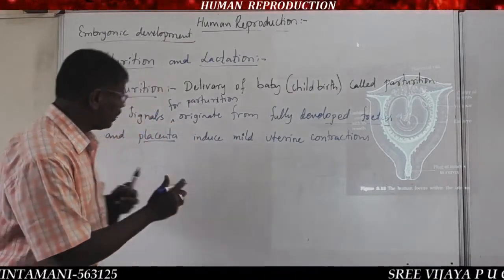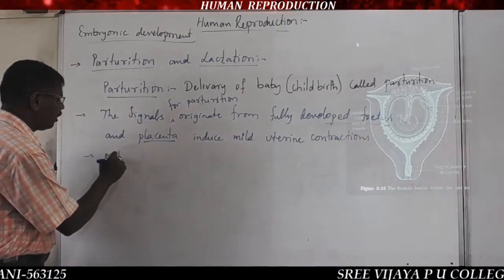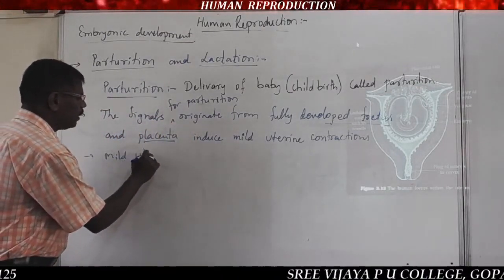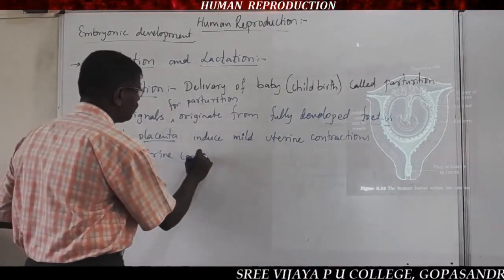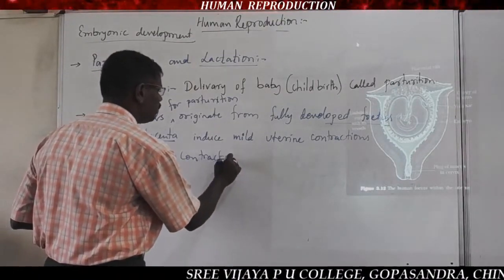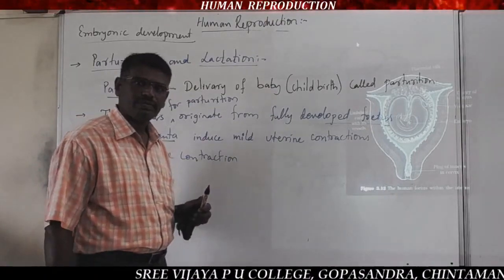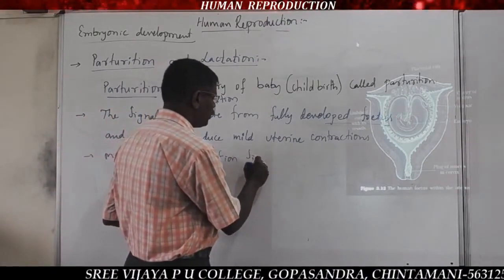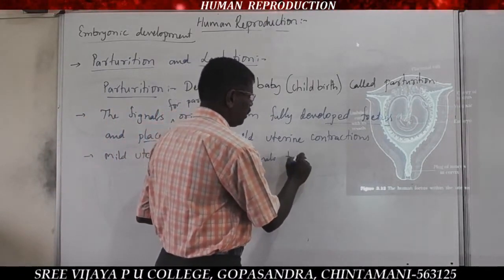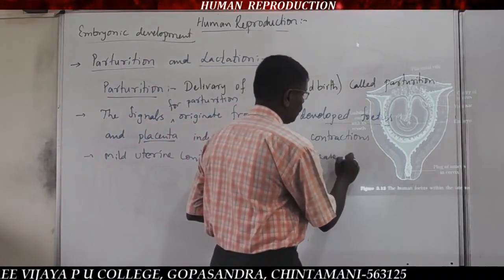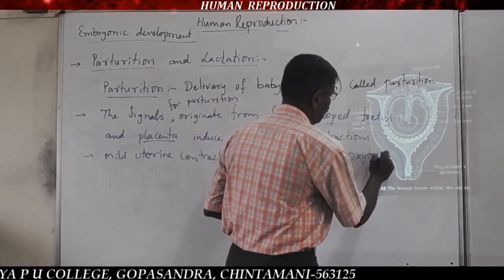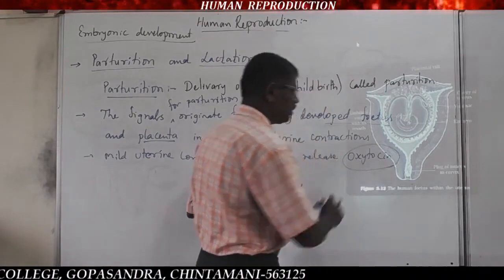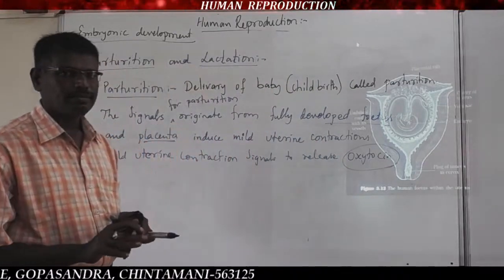That mild uterine contraction signals the release of oxytocin hormone. Very important.